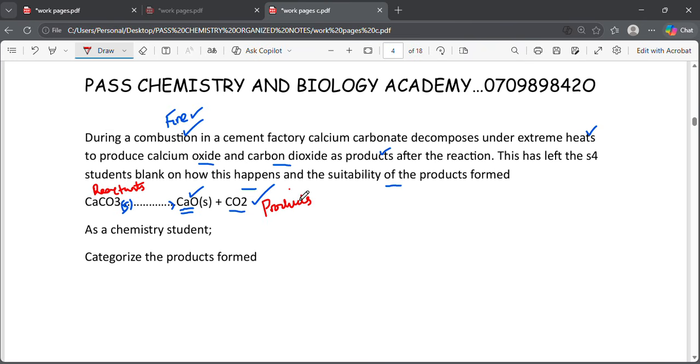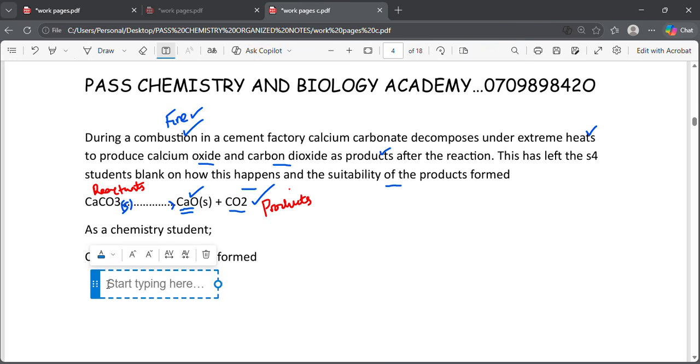Then what we have after the arrow, or where the arrow is looking, they are what we call the products. Okay, let us not be blank with that. I'm sure everyone knows. So we are looking on this side after the arrow, we are having calcium oxide and carbon dioxide. So for us, we are going to categorize carbon dioxide.